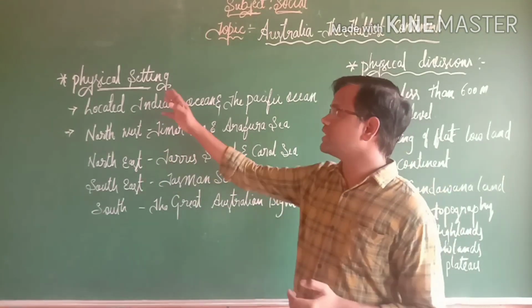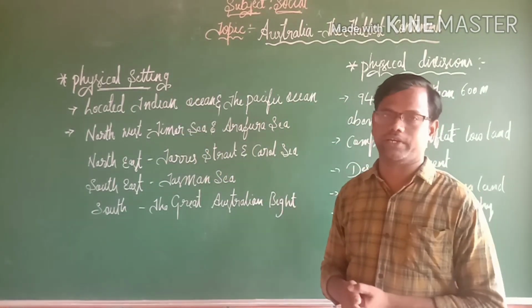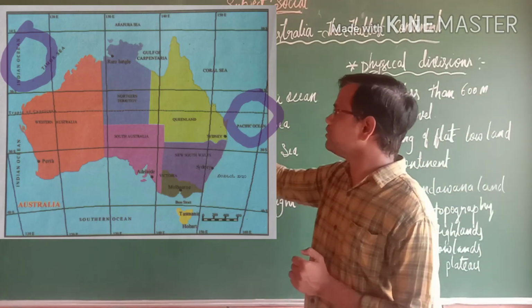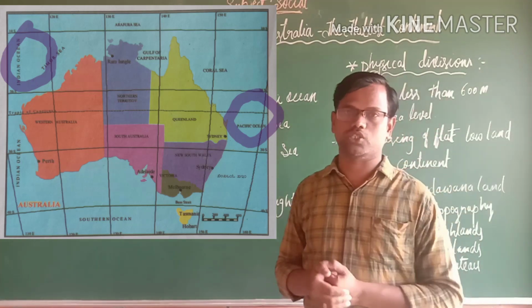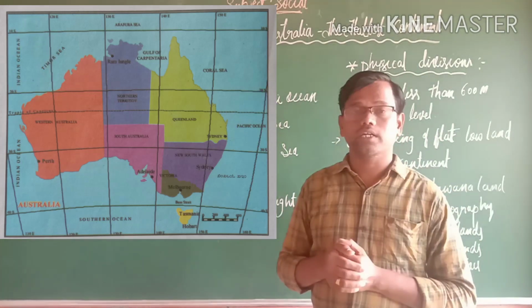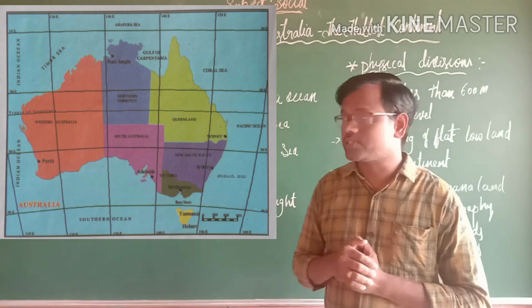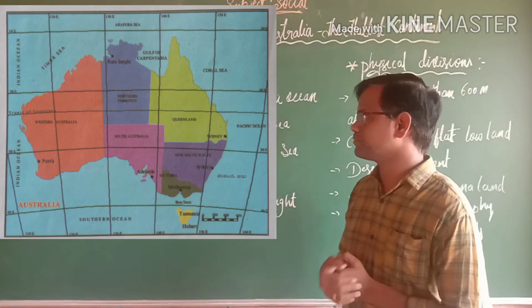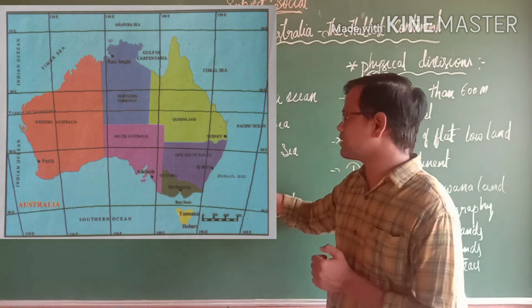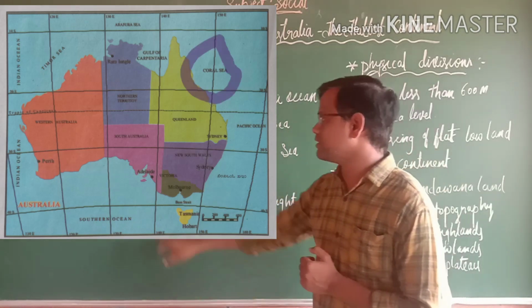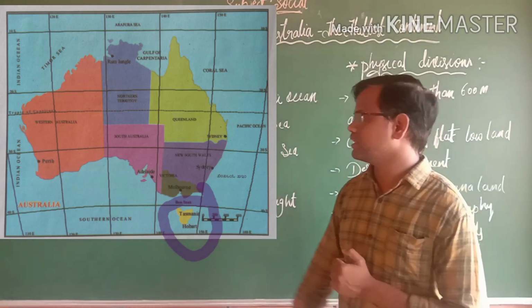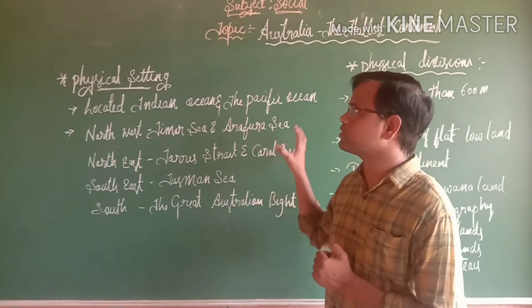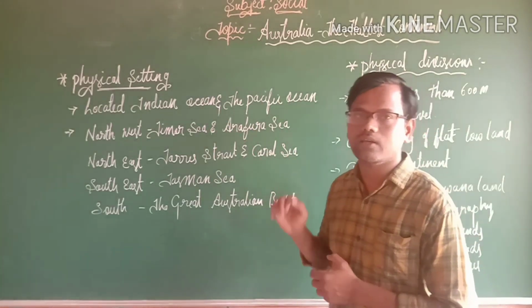Let us discuss the physical setting of the Australia continent. Australia is located between the Indian Ocean and the Pacific Ocean, and it is bound by many important seas. In the northwest, the Timor Sea and Arafura Sea; in the northeast, the Torres Strait and Coral Sea; in the southeast, the Tasman Sea; and in the south, the Great Australian Bight. So this is about the physical setting of the Australia continent.